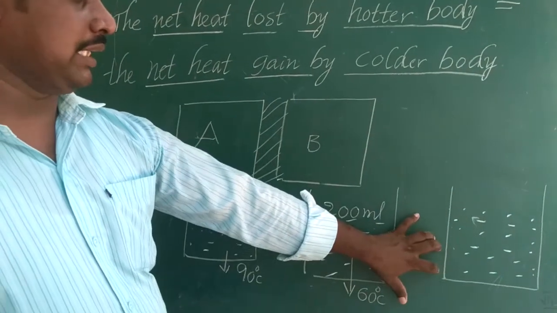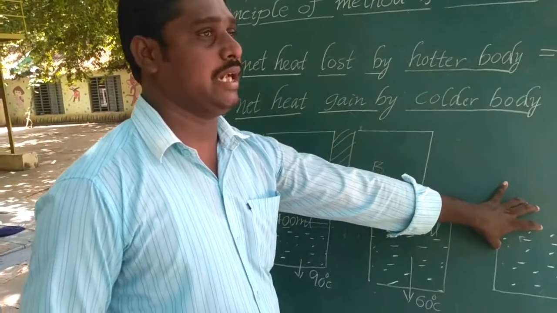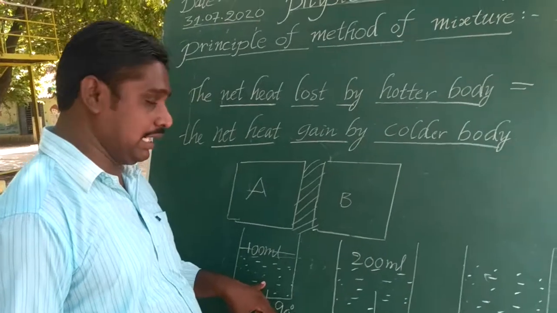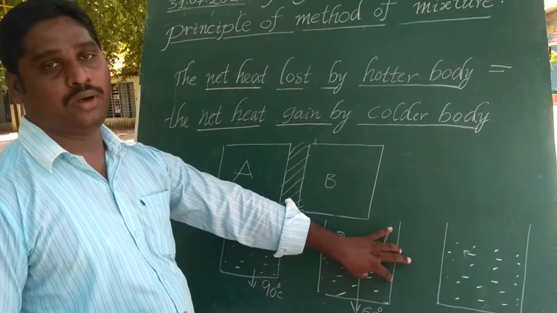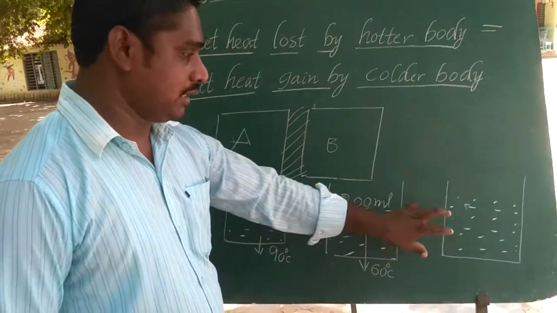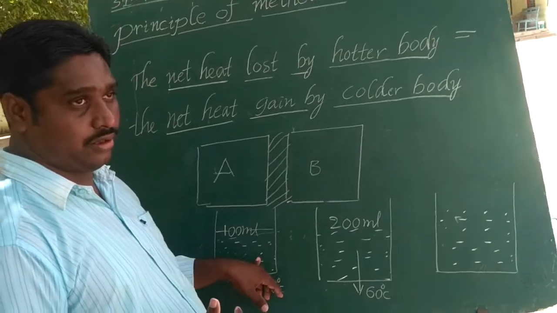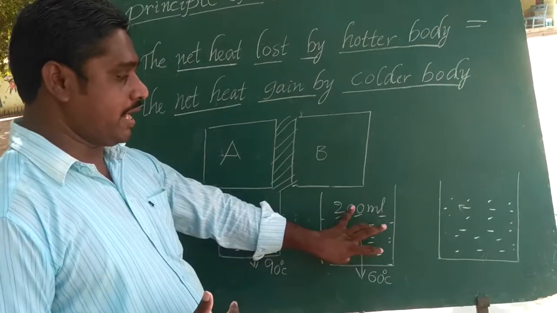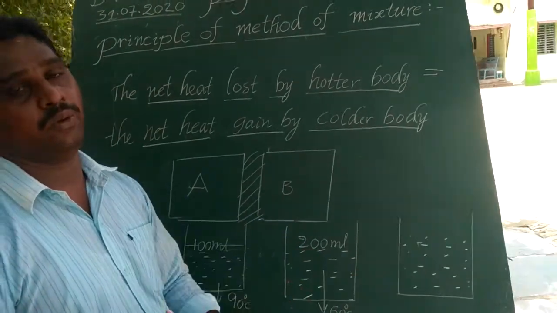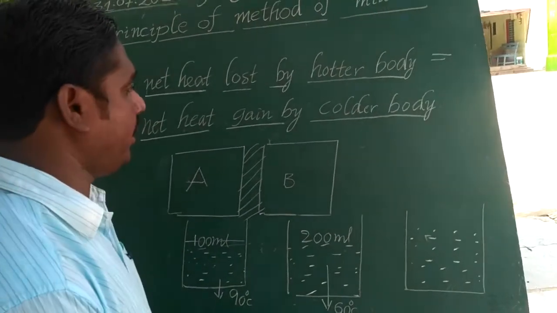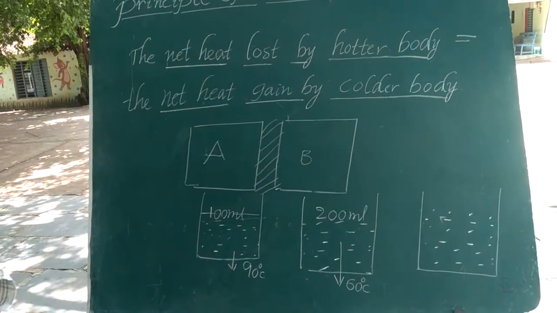We can expect that the temperature of the mixture is less than the temperature of the hotter body and greater than that of the colder body. Once again, the temperature of the mixture is less than that of the hot water sample and greater than that of the colder body. How can you find out the final temperature?